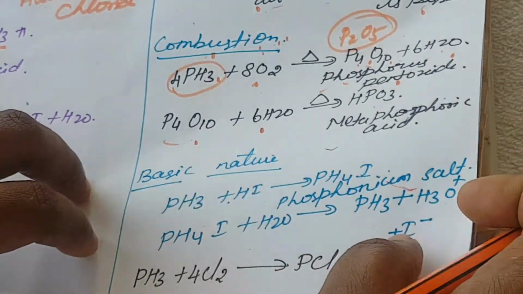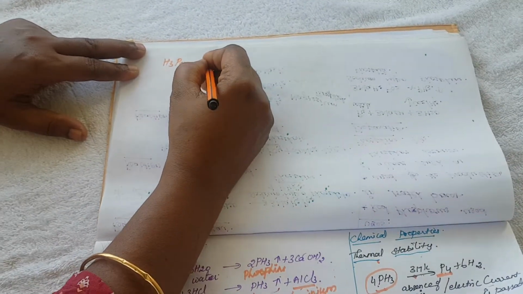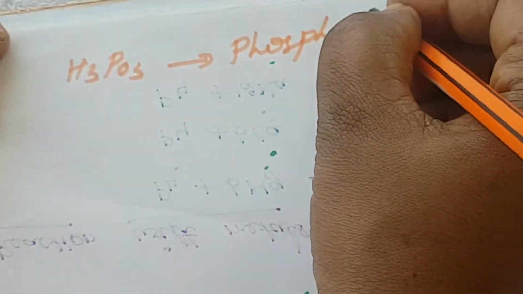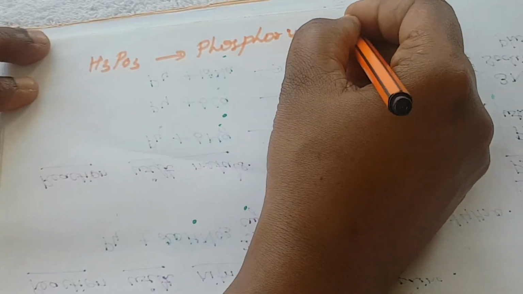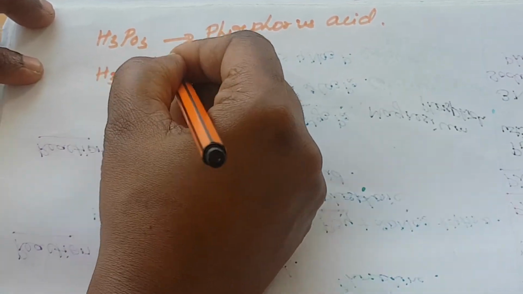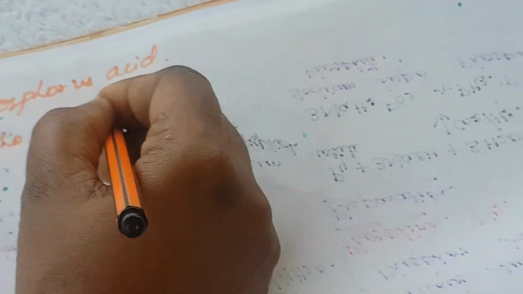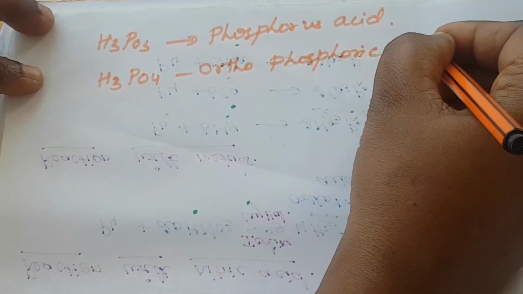So there are many different phosphorus compounds. H3PO3 is phosphorus acid. H3PO4 is orthophosphoric acid.